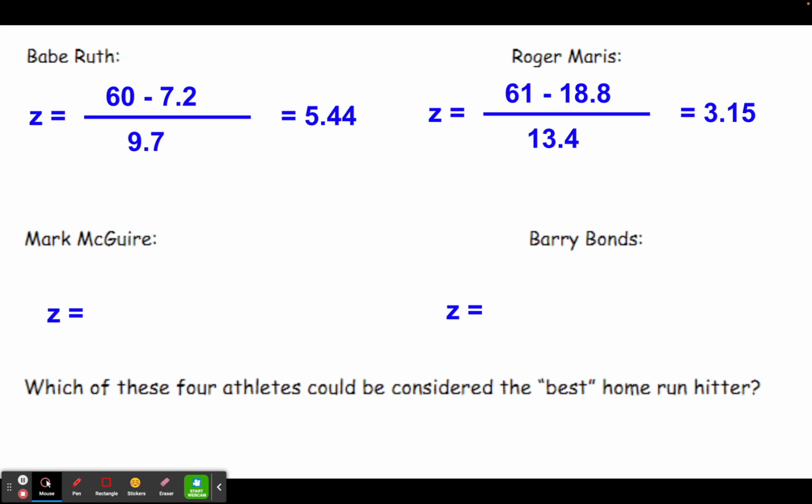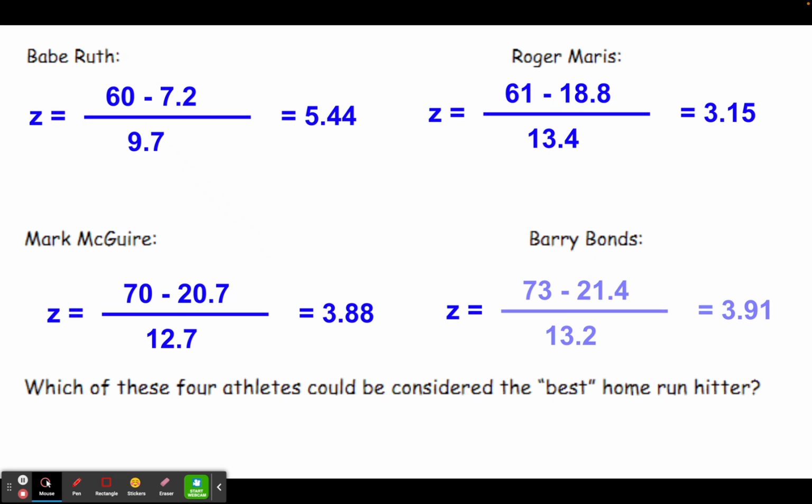So for Roger Maris, he hit 61 home runs. The average that year was 18.8 and the standard deviation was 13.4. That gives him a z-score of 3.15. For Mark McGwire, he hit 70 home runs, but the average that year was 20.7 and the standard deviation was 12.7. So his z-score is 3.88. And for Barry Bonds, who has the current home run record, he hit 73, but the average that year was 21.4 and the standard deviation was 13.2, leaving him with a z-score of 3.91.